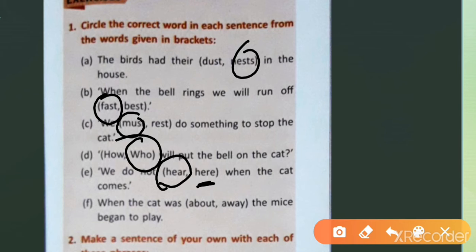Number F. When the cat was about or away, the mice began to play. When the cat was away, okay. So next, number 2.